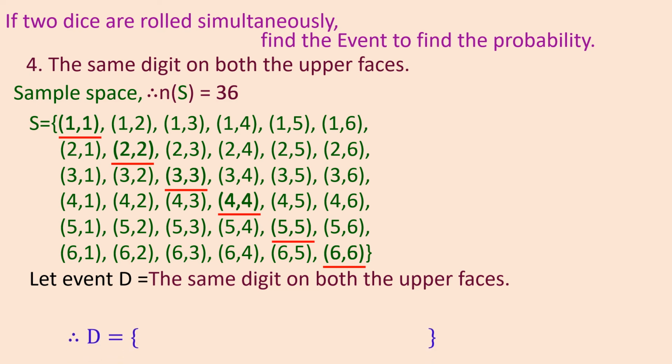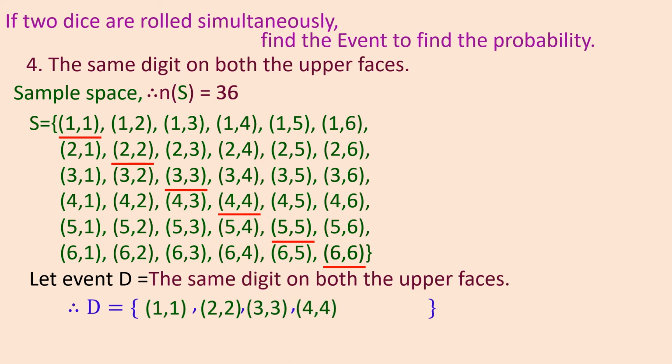So we can write that in event form. D equals {1 1, 2 2, 3 3, 4 4, 5 5, 6 6}. So all the underlined ones have come, and we got the event in set form, which is written there.